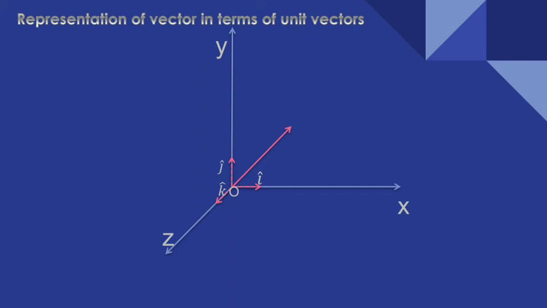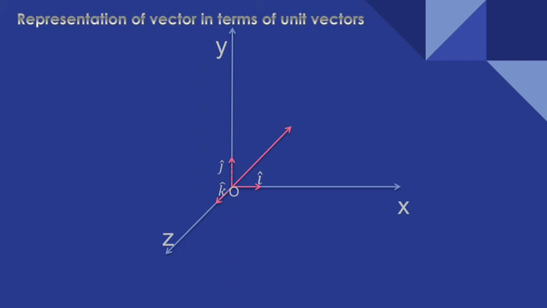Here the role of a unit vector is the same as the role of 1 in scalar quantities. If I multiply any quantity with 1, there is no change. The quantity remains the same. Similarly, in vectors, if I multiply any quantity with a unit vector, it also remains the same. There is no change.